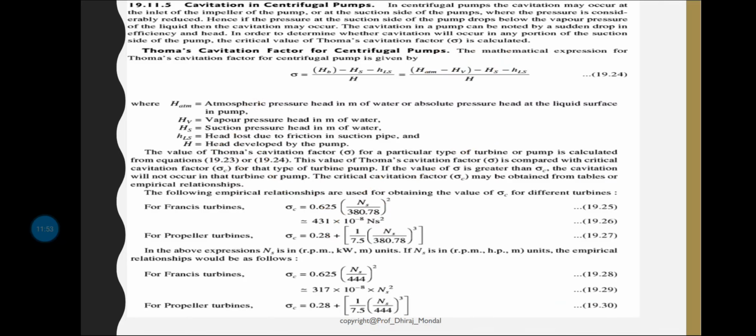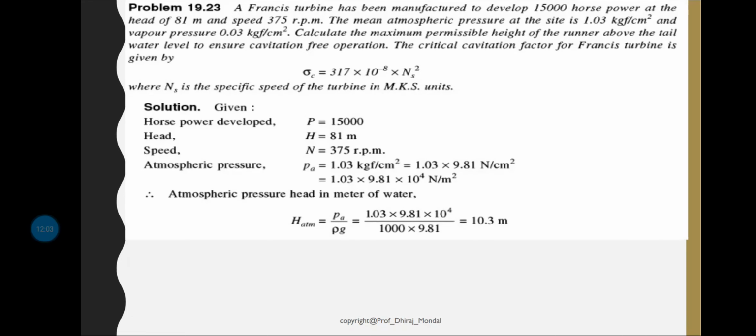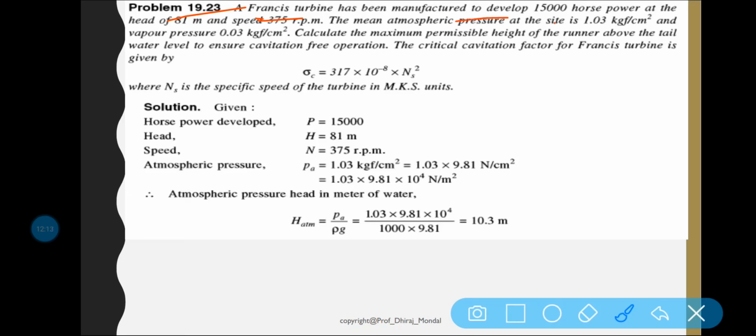Now based on this formula you can solve some numericals. So this is your numerical 23. The Francis turbine is manufactured to develop 15,000 horsepower at a head of 81 meters.